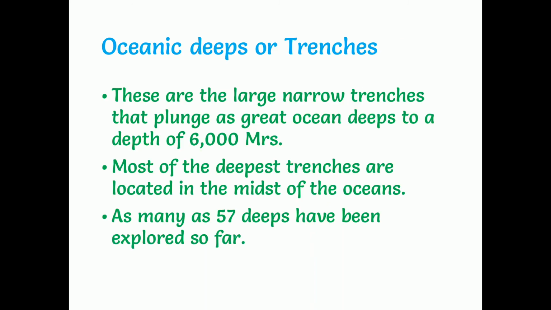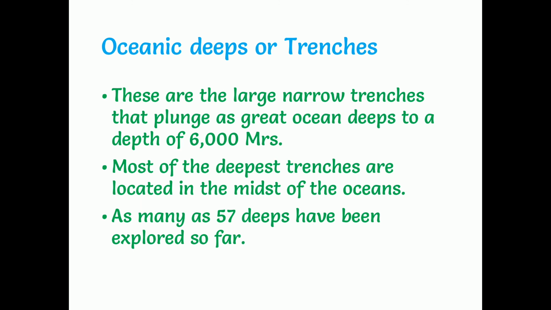Next, oceanic deeps or trenches. These are large narrow trenches that plunge as great ocean deeps to a depth of 6,000 meters. Most of the deepest trenches are located in the midst of the oceans. As many as 57 deeps have been explored so far. So they will be mostly seen in the mid of the oceans. In the middle of the oceans only we can see these deepest trenches. So 57 deepest trenches have been explored so far.